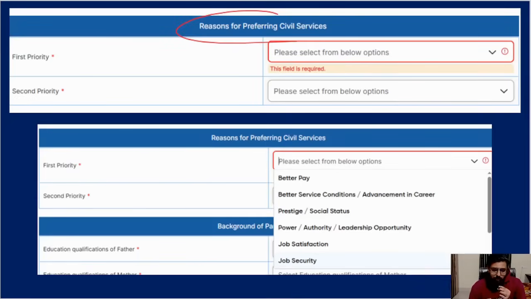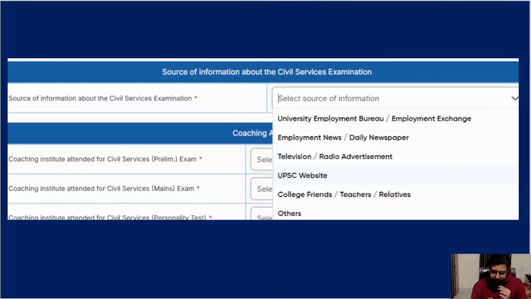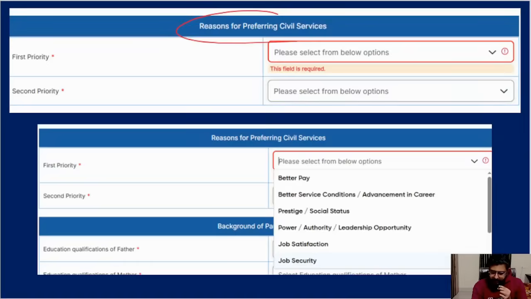Now they are asking you right here, and here also there is a drop down. It's very interesting. Reason for preferring civil service: better pay, better service conditions, prestige or social status, power or authority, job satisfaction, job security.